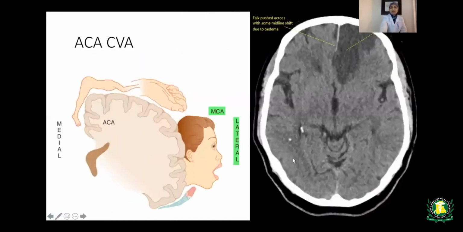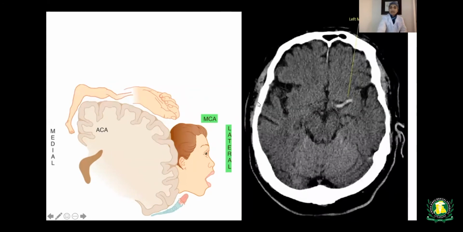So when there's an infarction of the anterior cerebral artery, we can see over here this image of the brain. This is the frontal lobe affected by the anterior cerebral artery infarction. We can see the hypoechoic area on this side. This is the left anterior cerebral artery infarction.